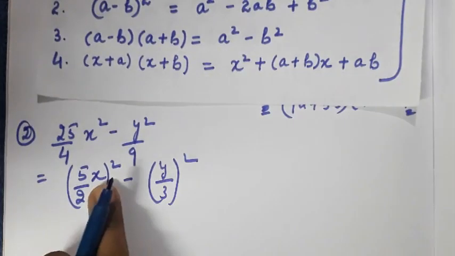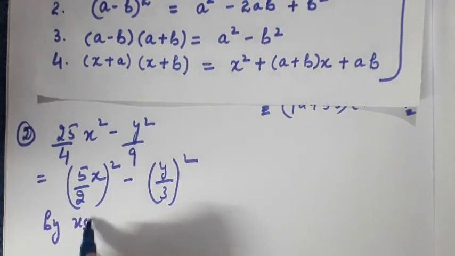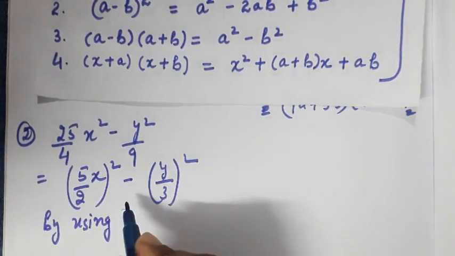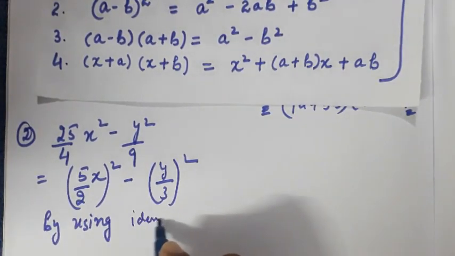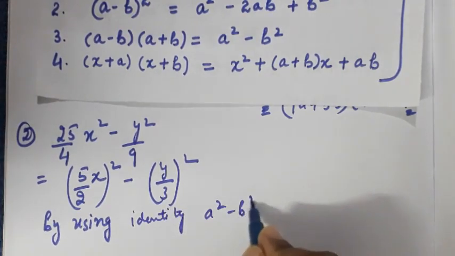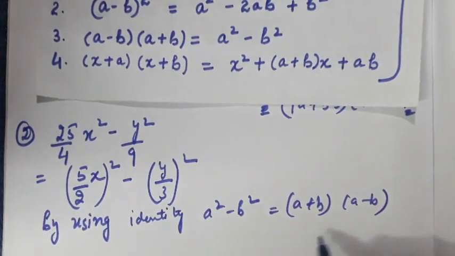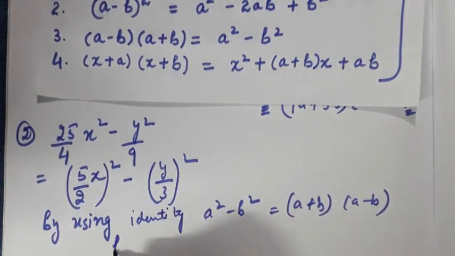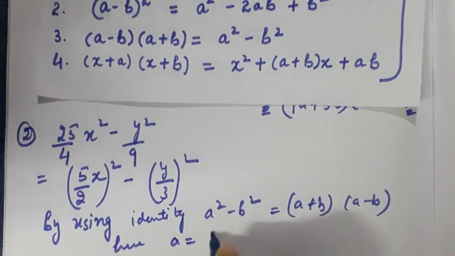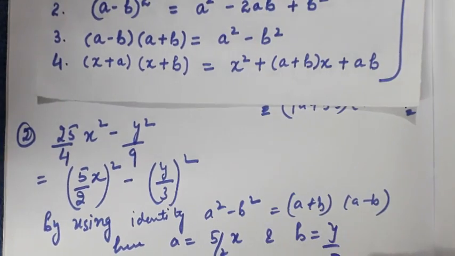Okay, if I relate this, by using the identity, that is a square minus b square is equal to a plus b and a minus b, right? So here a is equal to 5 by 2x and b is equal to y by 3.